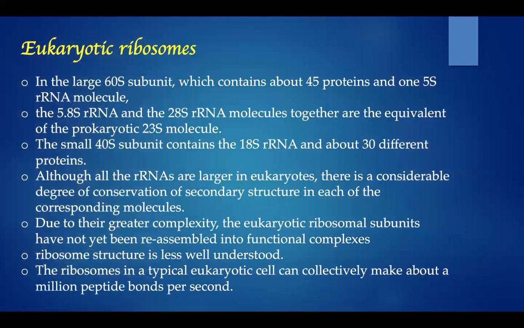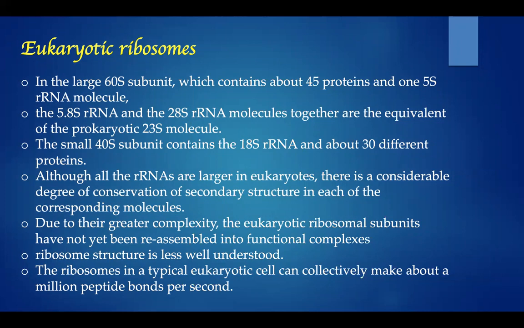Next is the eukaryotic ribosome. The large 60S subunit contains about 45 proteins and one 5S rRNA molecule. The 5.8S rRNA and 28S rRNA molecules together are the equivalent of the prokaryotic 23S molecule.